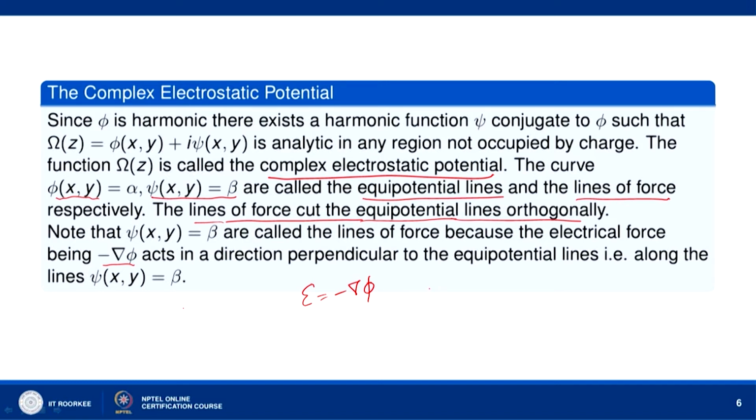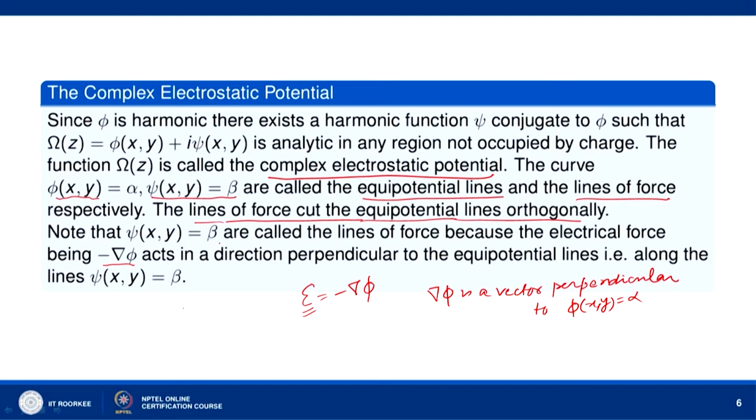We know that del phi is a vector perpendicular to phi(x,y) = constant. So, del phi is a vector perpendicular to phi(x,y), and psi(x,y) = beta is also perpendicular to this phi(x,y). Therefore, the direction of psi(x,y) = beta and the vector electrical force are the same, and therefore we call psi(x,y) = beta the lines of force.